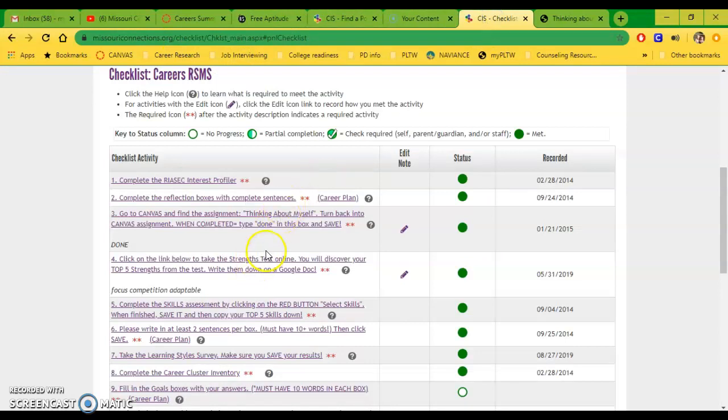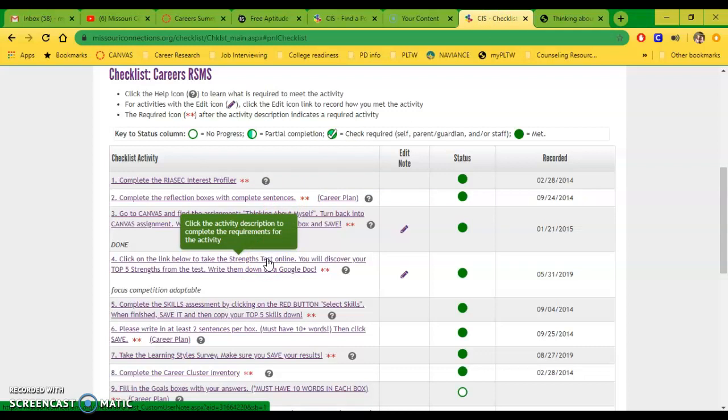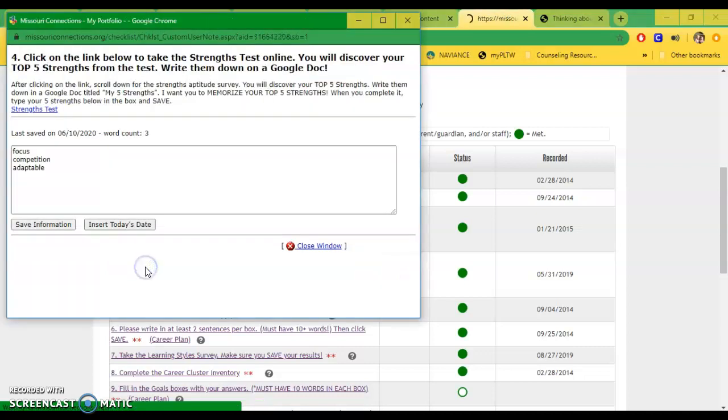The fourth one is a test where you're going to learn about your strengths. It says click the link below to take the strengths test. You will discover your top 5 strengths from the test and write them down on a Google Doc. So you first come here, click this, scroll down to take the Strengths Aptitude Survey. You'll discover your top 5 strengths. Then write them in a Google Doc titled My 5 Strengths.